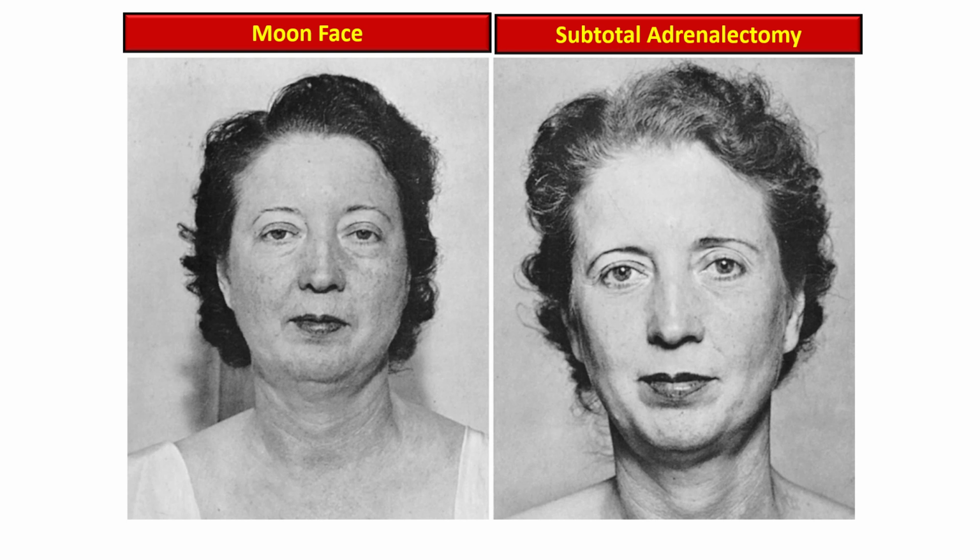This picture is showing a woman with Cushing syndrome, and after the subtotal adrenalectomy, the partial surgical removal of the adrenal gland. So on the left side here, the face appears round and puffy. This face is round and puffy, consistent with the moon face characteristic of Cushing syndrome.